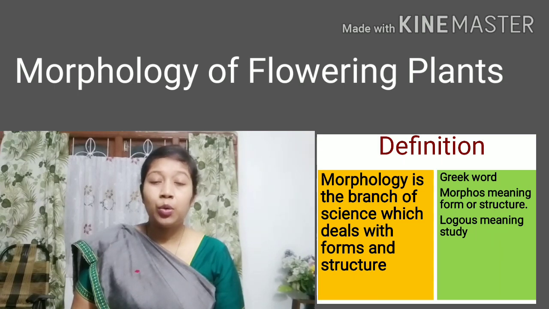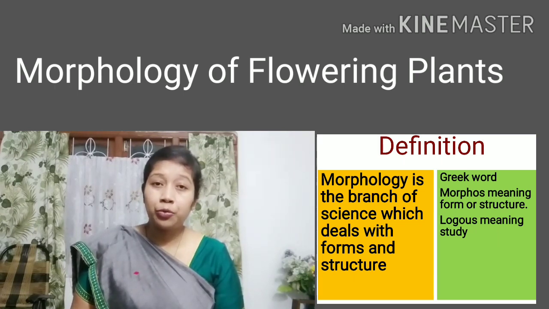Now let's see what is morphology. Morphology is the branch of science which studies the forms and the structure, and in botany the word morphology means the study of the external characteristics of a plant body. The word morphology, if we break it up, comes from two words.